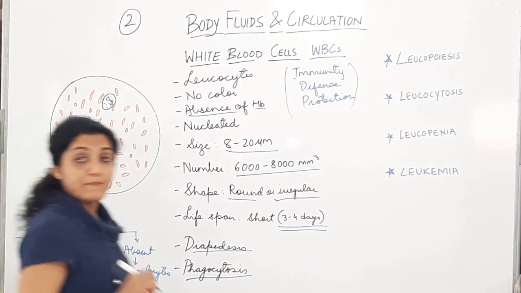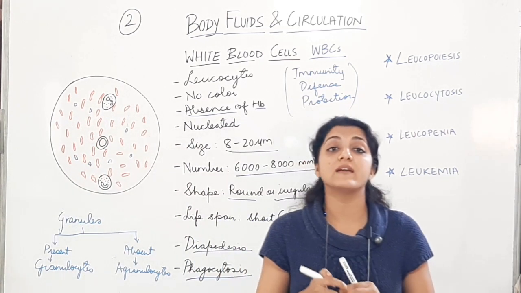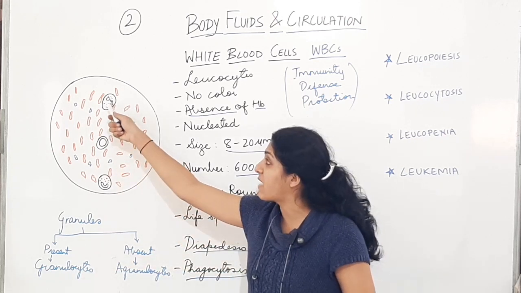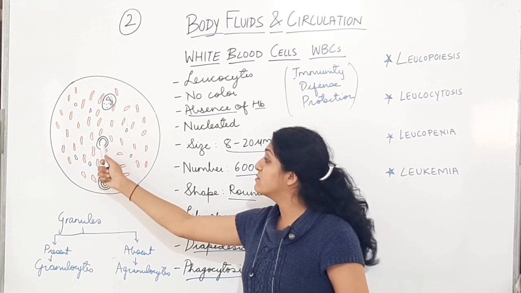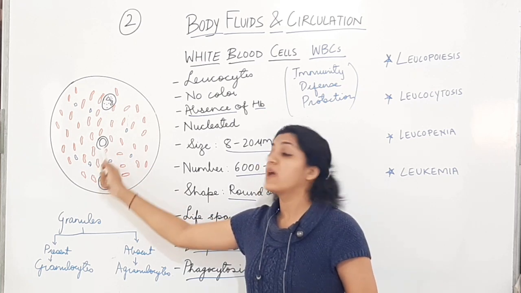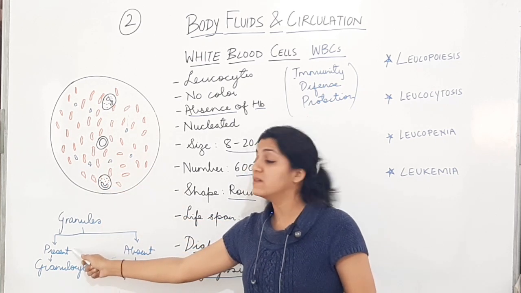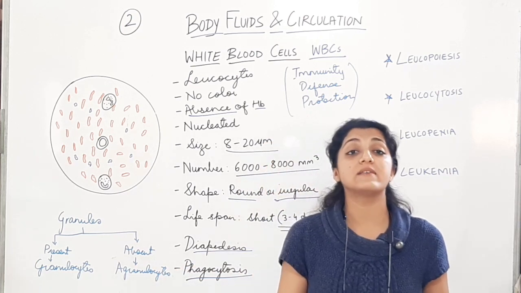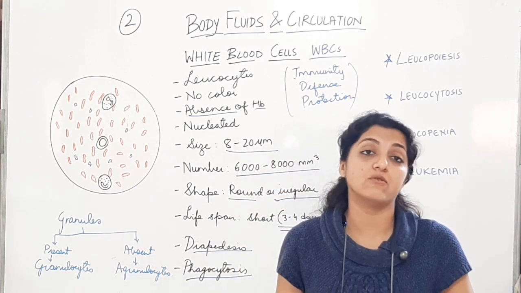If the granules are absent, they are called agranulocytes. If the granules are present in the cytoplasm of these cells, see, these granules are present in this. Granules are absent in this. So if granules are present, they are called granulocytes. If they are absent in the cytoplasm, they are called agranulocytes.